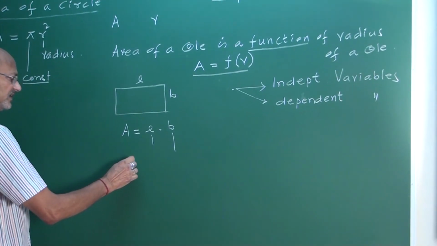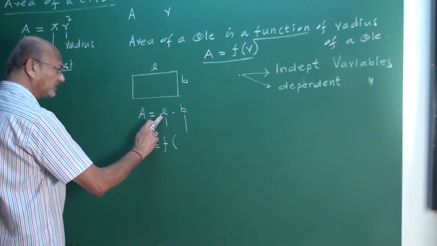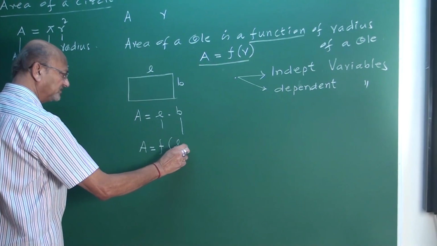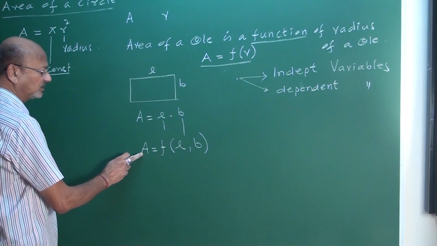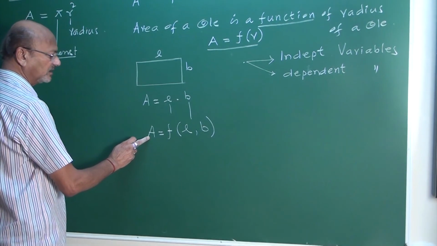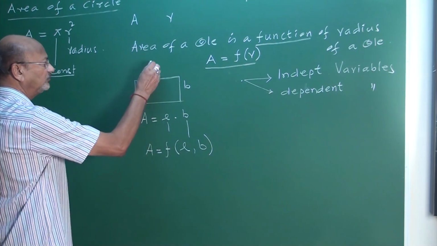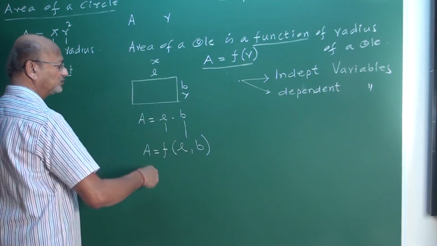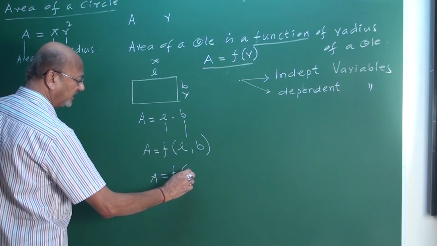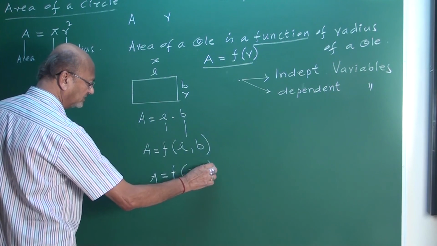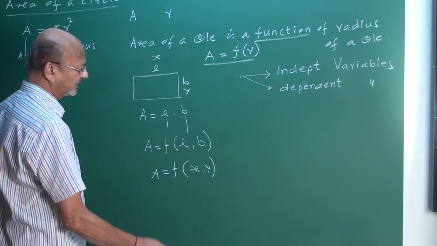In this case, the area of a rectangle is a function of two variables. The value of length changes, the value of breadth changes. Therefore, area of a rectangle, area of a square, they are functions of two variables. Even if you take this as x and this as y, it becomes a function of x, length, and y, breadth. Function of two variables, x and y.